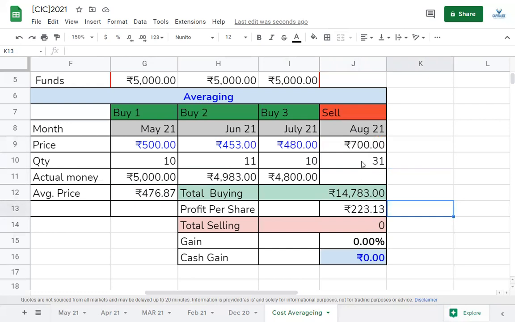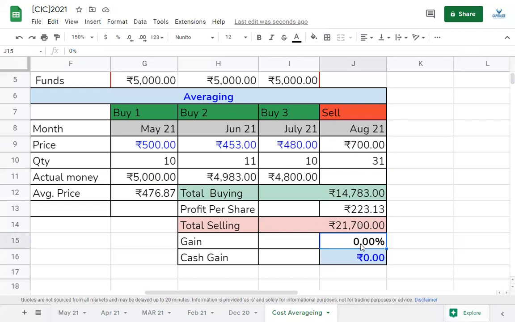Now, what is the total selling amount that I sold? I sold 31 shares at 700 rupees in August. So here the calculation is simple. I take 700 multiplied by 31. So my total selling amount this time is 21,700. You can see how our money has actually grown. Lower investment price and higher profit amount as well.